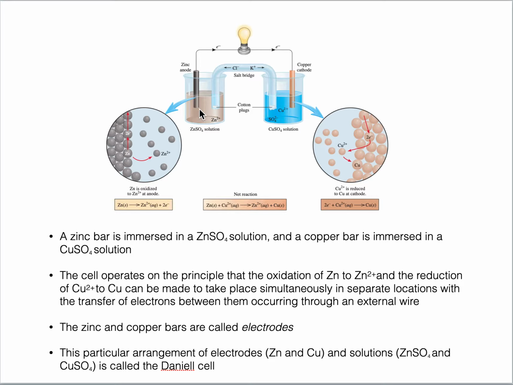When this happens, neutrality is disturbed. If neutrality is disturbed, then electrons won't move from anode to cathode. They will not move because, since positive charge is here, why would electrons move here? They will try to stay here to compensate for this charge. So in order to carry out this electrochemical process, this movement of electrons, we need to keep the charge neutralized on both sides at every moment.